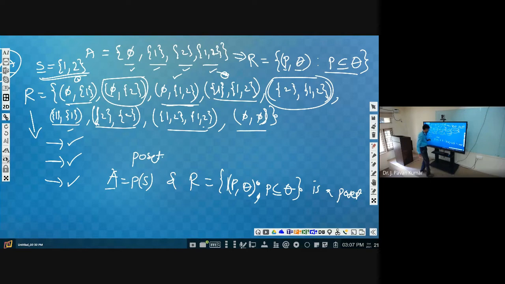Is this clear? This particular line, if you understand, then everything will be done. A is nothing but the power set of S, and R is defined in such a way that P comma Q is part of the relation provided P is a subset or equal to Q. Whenever a set and relation are defined like this, we say it is a poset. Is this clear?